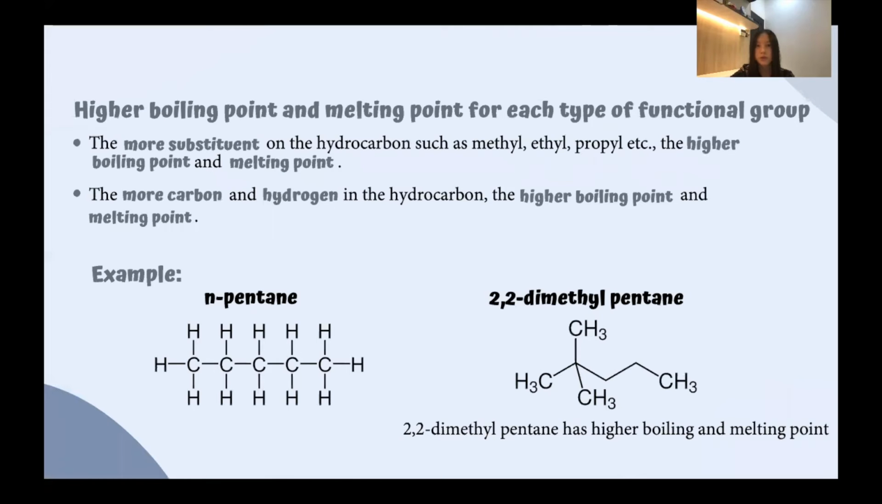Higher boiling point and melting point for each type of functional group. The more substituents on the hydrocarbon, such as methyl, ethyl, propyl, the higher the boiling point and melting point. The more carbon and hydrogen in the hydrocarbon, the higher the boiling point and melting point. The example is n-pentane and 2,2-dimethylpentane. 2,2-dimethylpentane has a substituent and n-pentane doesn't have any substituent. Thus, 2,2-dimethylpentane has a higher boiling and melting point.